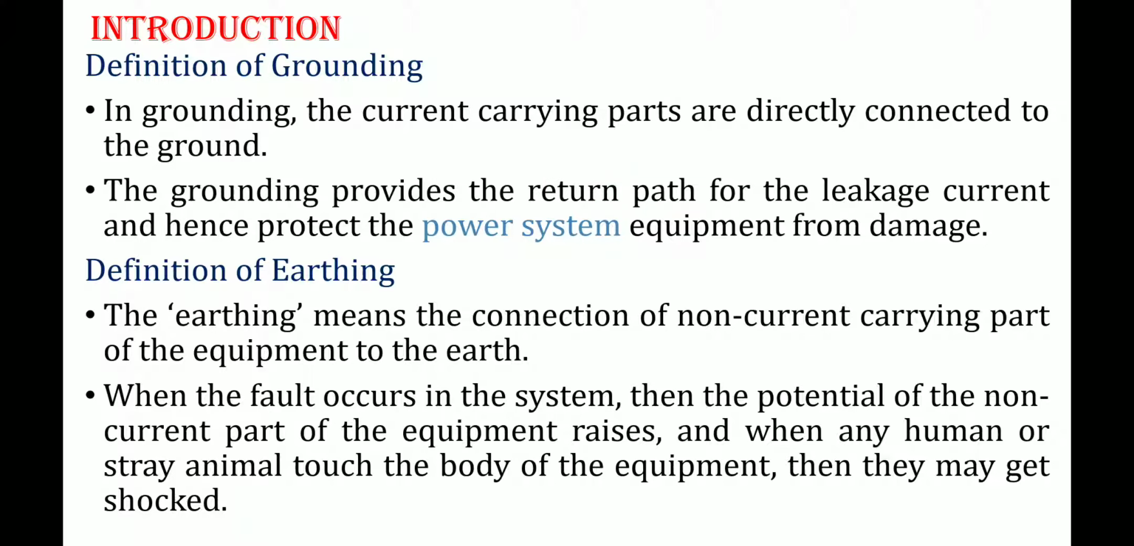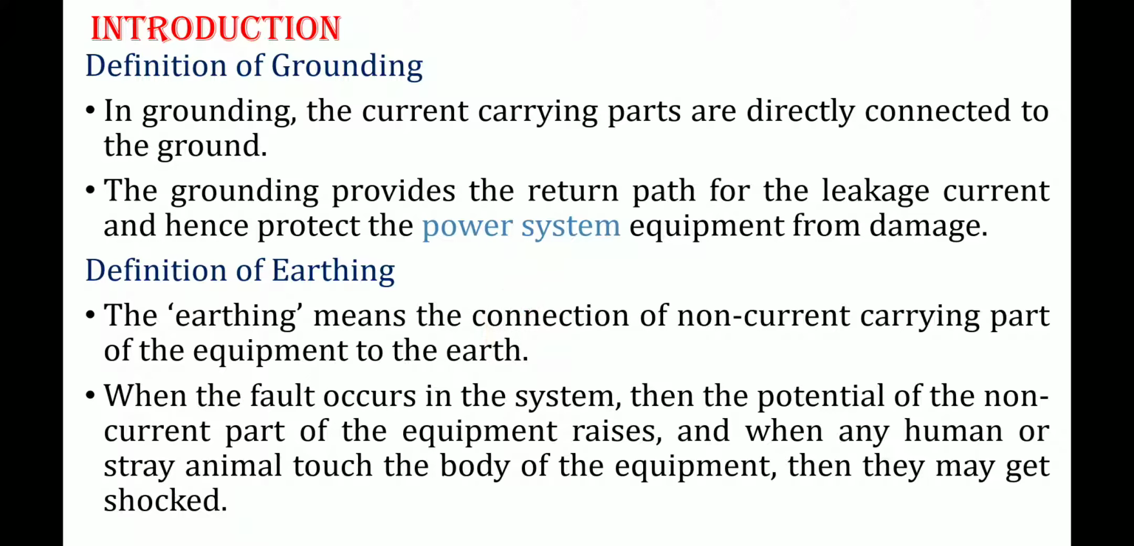Next, what is the definition of earthing itself? This grounding we have told already. In case of earthing, what is it? Just a difference here: in grounding, the current carrying part is connected to the ground. Here in case of earthing, it is the connection of a non-current carrying part of the equipment. That is the non-current carrying part of the equipment. What is that? Either the body of the equipment or a metallic enclosure of the equipment. So this equipment body is completely connected to the earth itself.